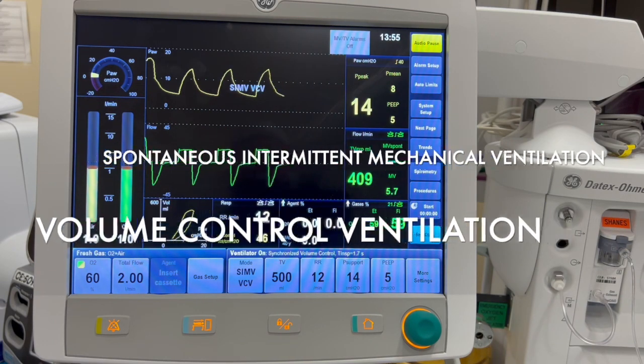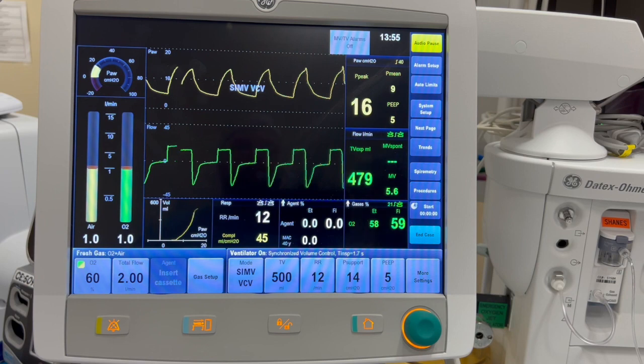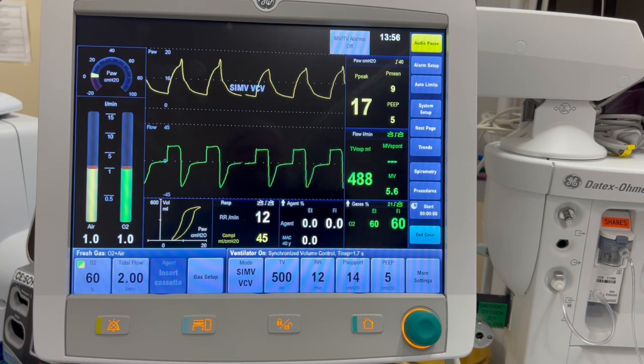SIMV is a mode in which periodic breaths are delivered to the patient at preset intervals, which are time-triggered. SIMV is commonly referred to as a mode for weaning a patient off of the ventilator. Between the set breaths, the patient can breathe spontaneously at the rate, tidal volume, and timing that the patient desires. This is referred to as the spontaneous breathing period.